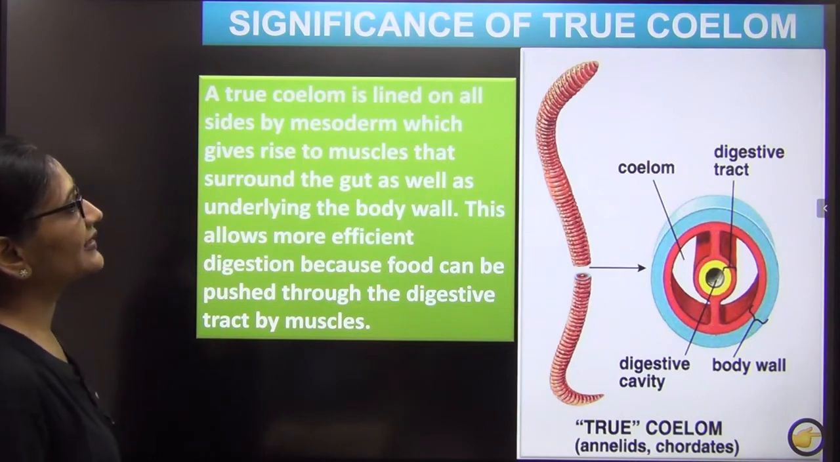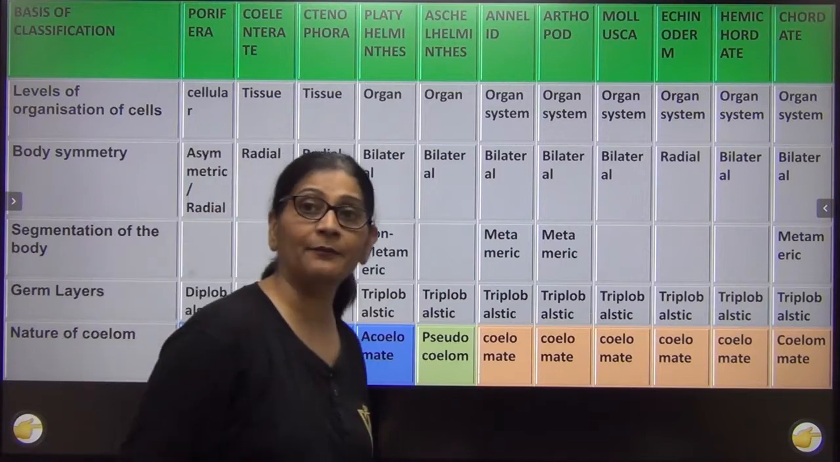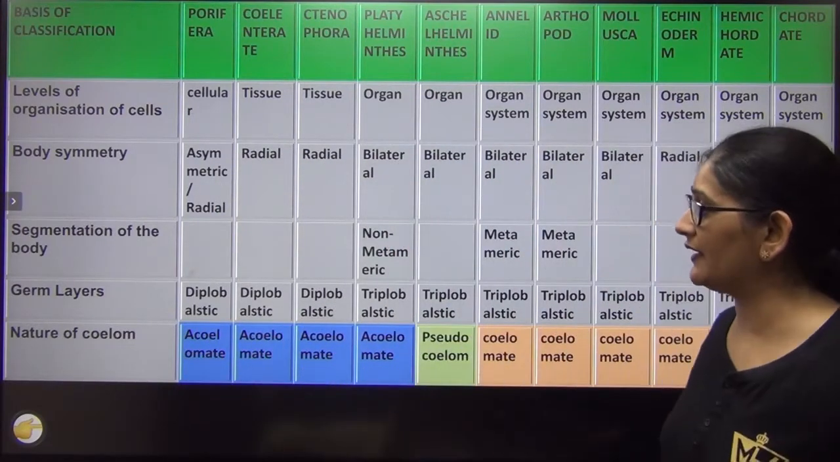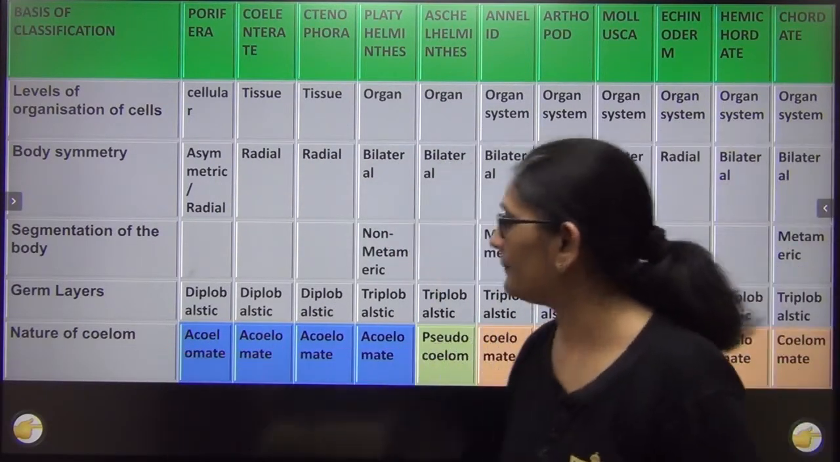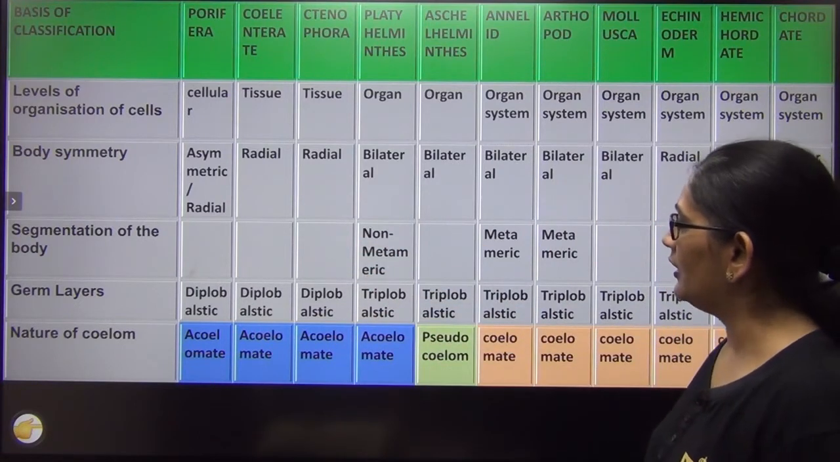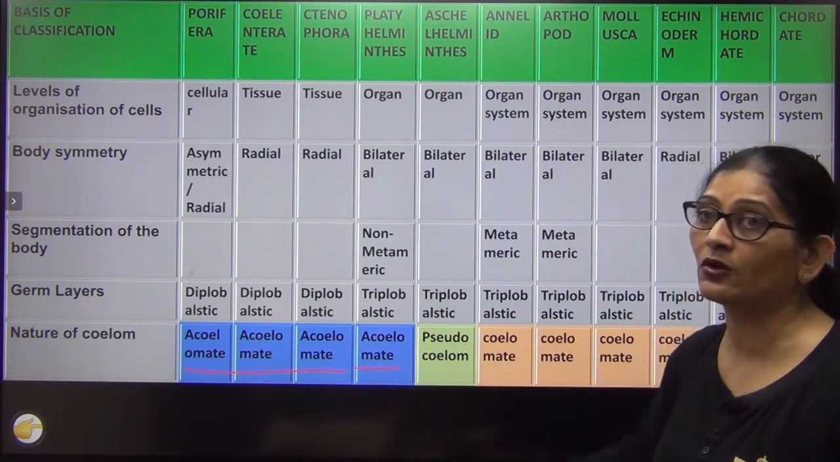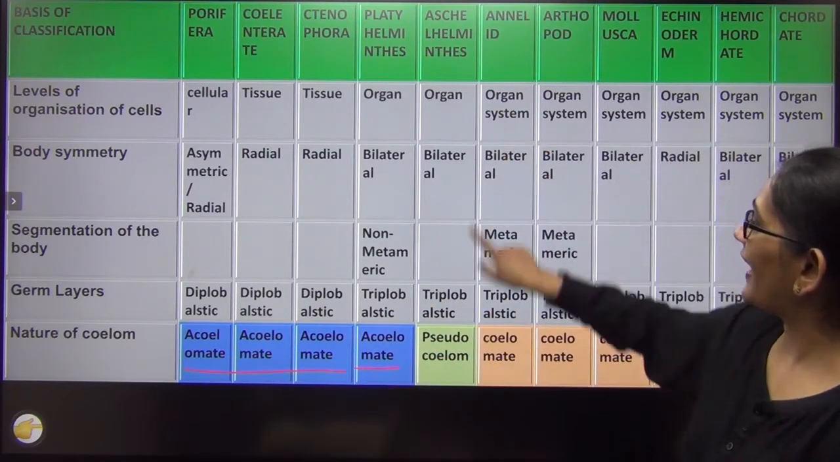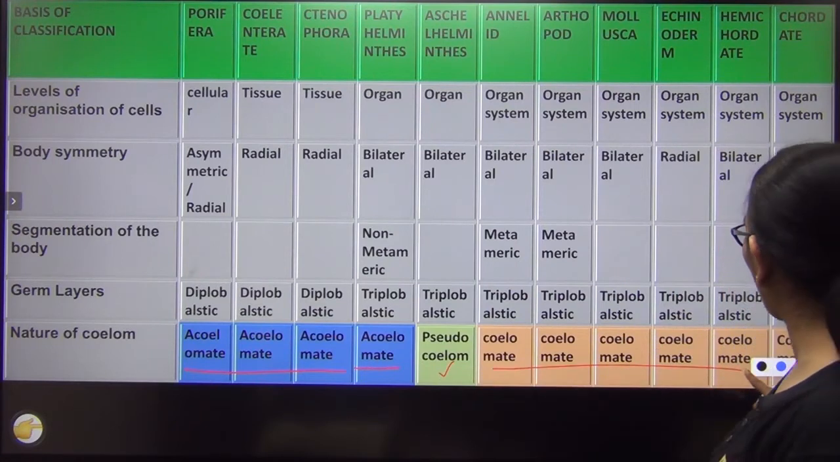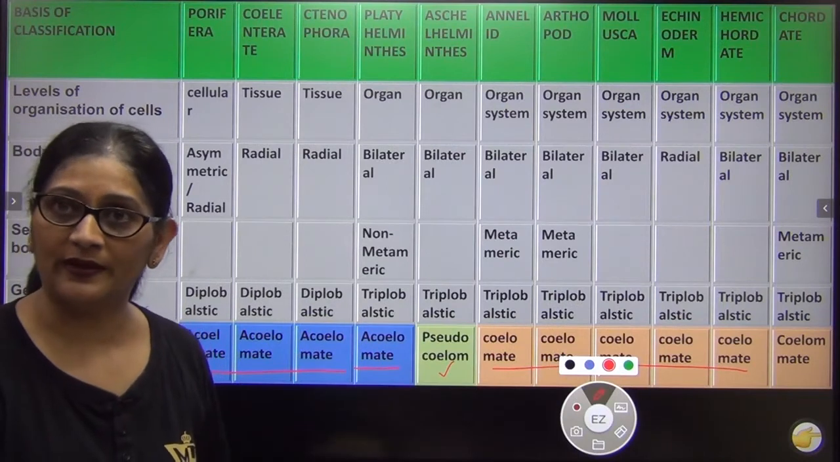So let us see this, as I always show you in this comparative diagram. This diagram will be very helpful to you. In coelom, unless you are triploblastic, you cannot be coelomate. So obviously all diploblastic will be acoelomate, but the first triploblastic will also be acoelomate. Then Aschelminthes are pseudocoelomate and all the rest including chordates, all of us, are coelomates.